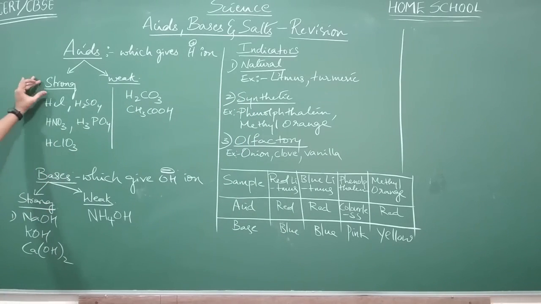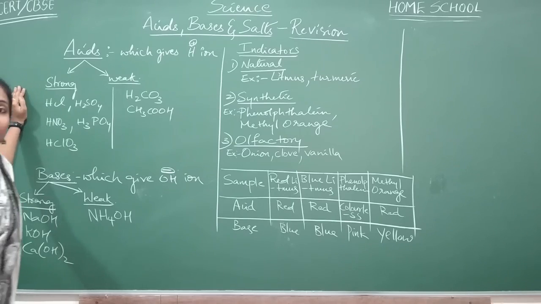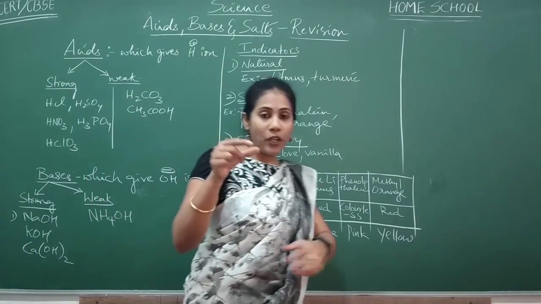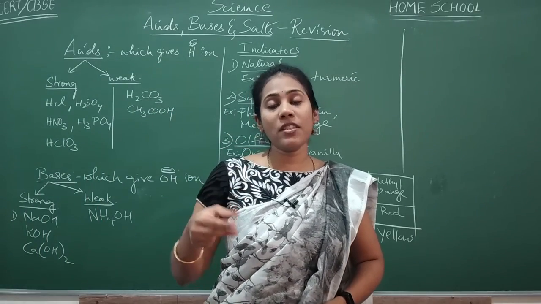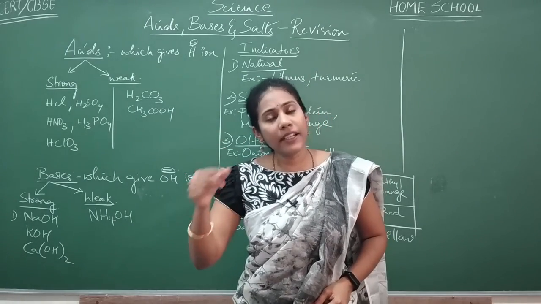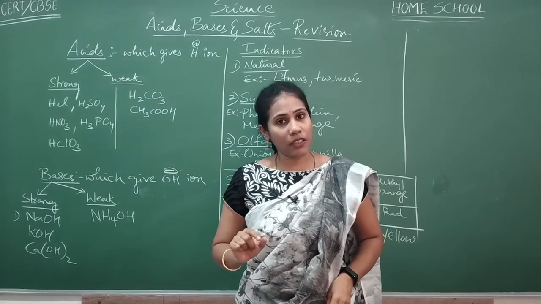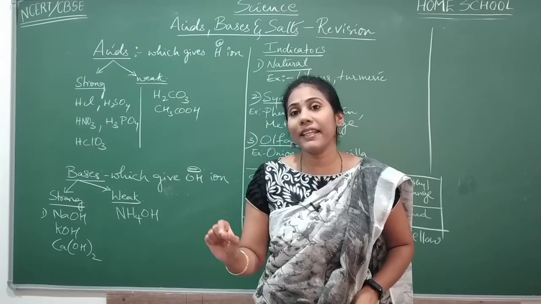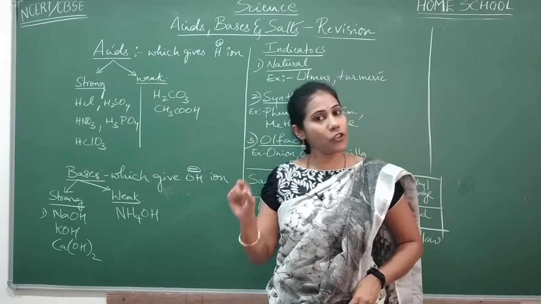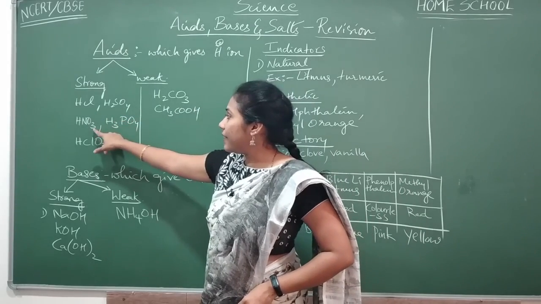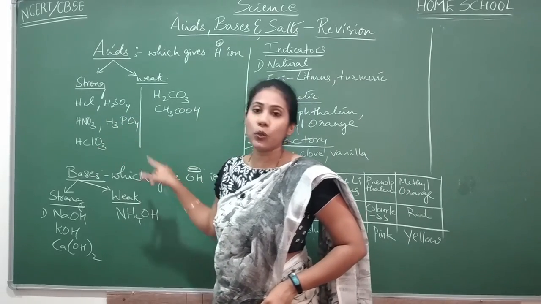And now, what do you mean by a strong acid? It is the acid which can completely dissociate into ions. Yes or no? If you have taken 100 acid molecules, the moment you put 100 molecules in a water, all the 100 molecules will give you H plus ion. Okay. So complete dissociation or complete breaking is observed with strong acids. So examples: HCl, sulfuric acid, nitric acid, phosphoric acid and chloric acid.